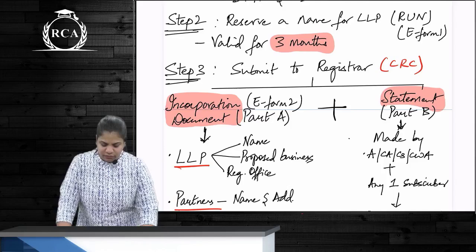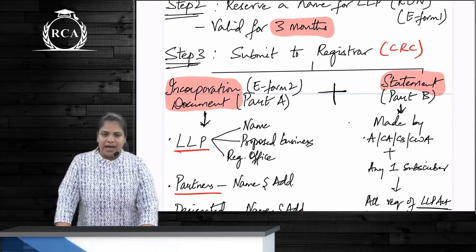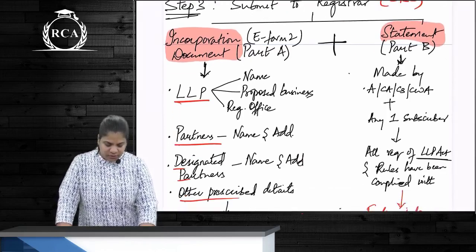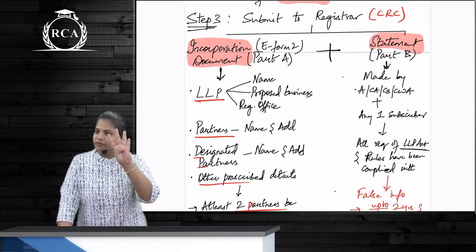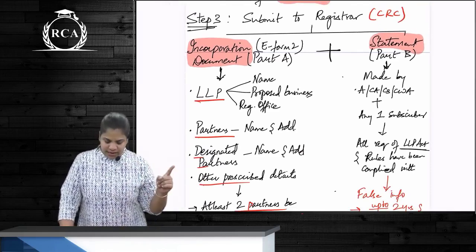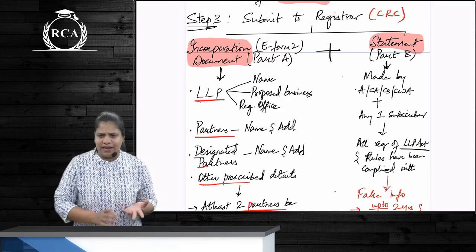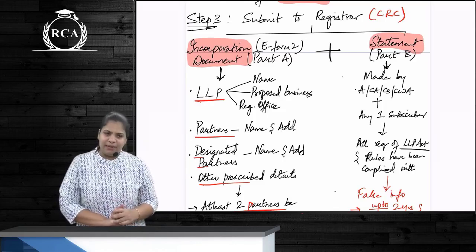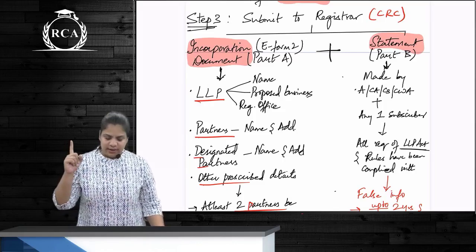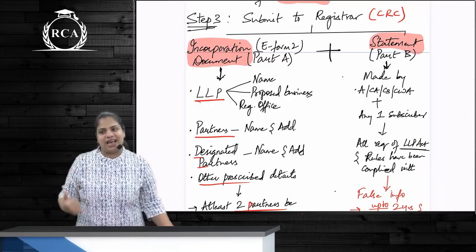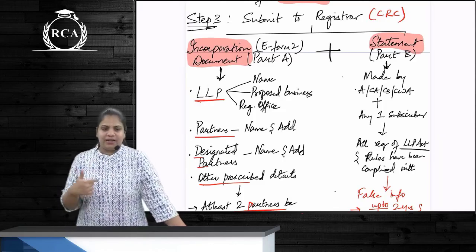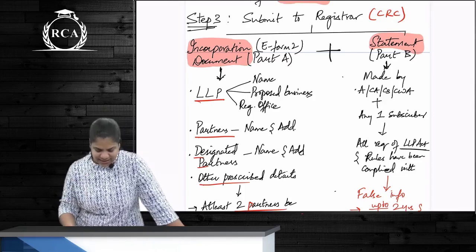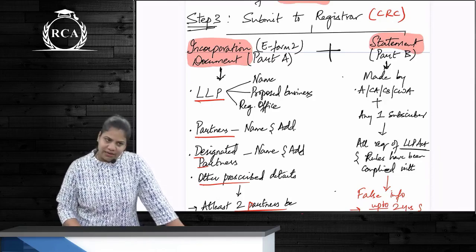Incorporation document in the form 2, and then we have a statement. Incorporation document will have these 4 details with respect to LLP, partners, DP and other prescribed detail. LLP related 3 things, they are name, proposed business and registered office. Partner and DP related names as well as address and other prescribed details.